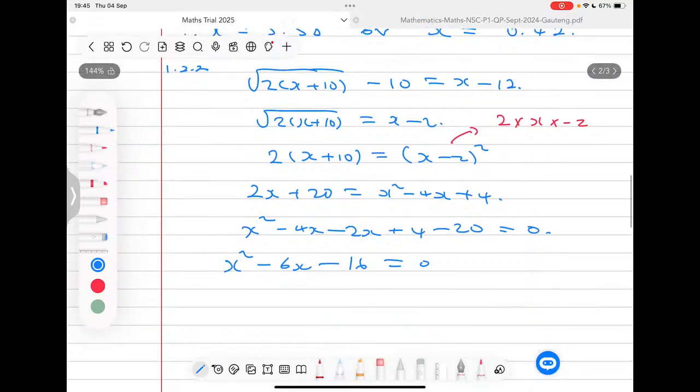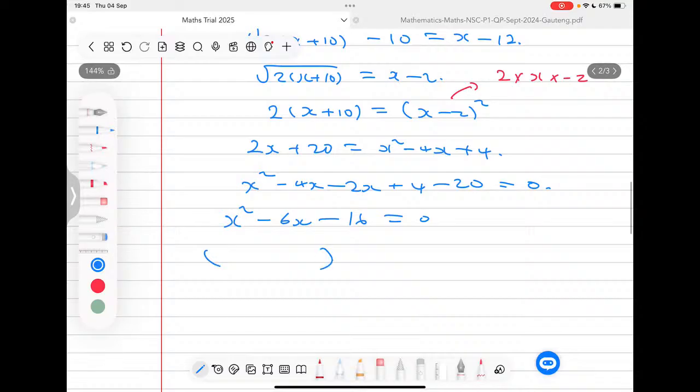Already I can see factors in my head as I'm writing it down. If I try half of 16, 2 times 8, that gives you 16.